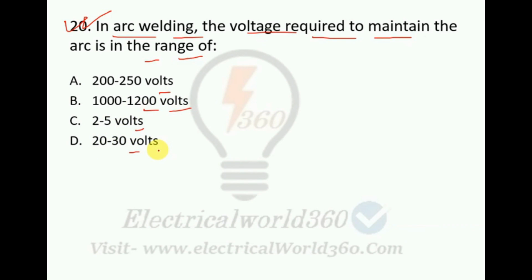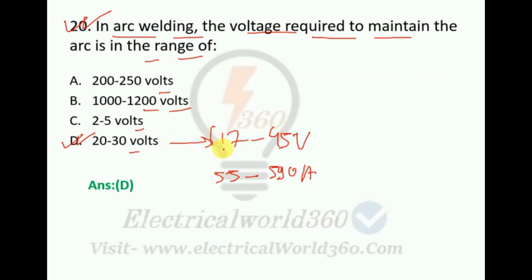So in this case we should know that in arc welding, moderate voltage and moderate current electricity from the utility mains, that means 230 volts AC, is converted into a high current and low voltage, typically 17 to 45 volt open circuit voltage and 55 to 590 ampere respectively. Okay, so that is why here option D is the right answer, because 20 to 30 volts is, you can see, in between the 17 to 45 volts.